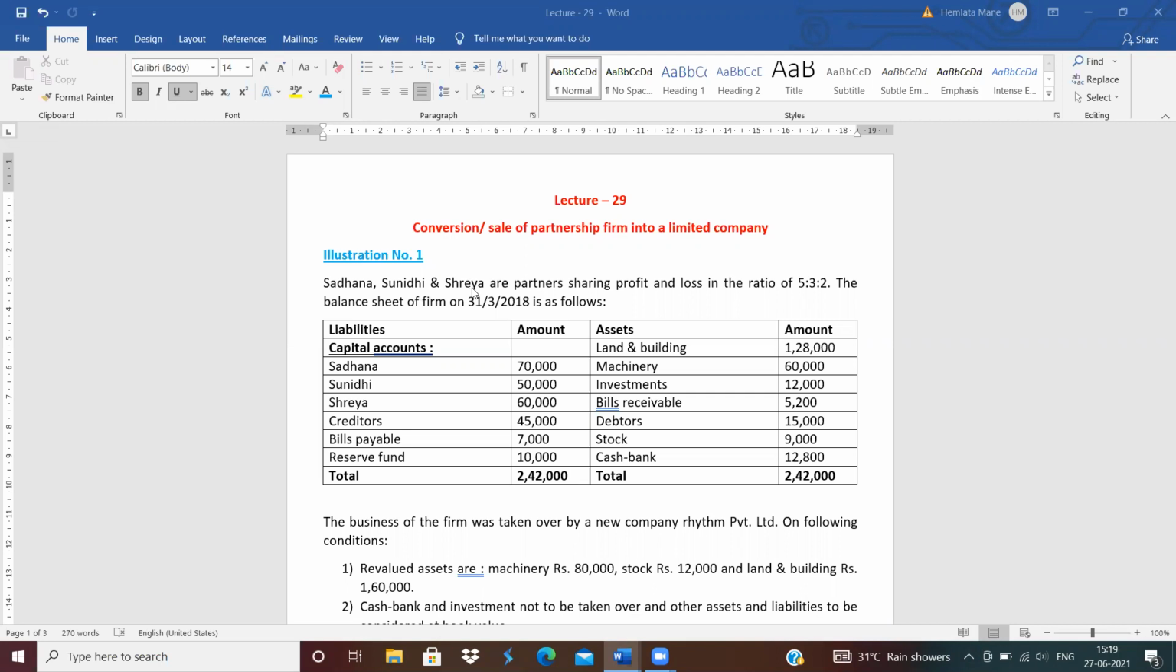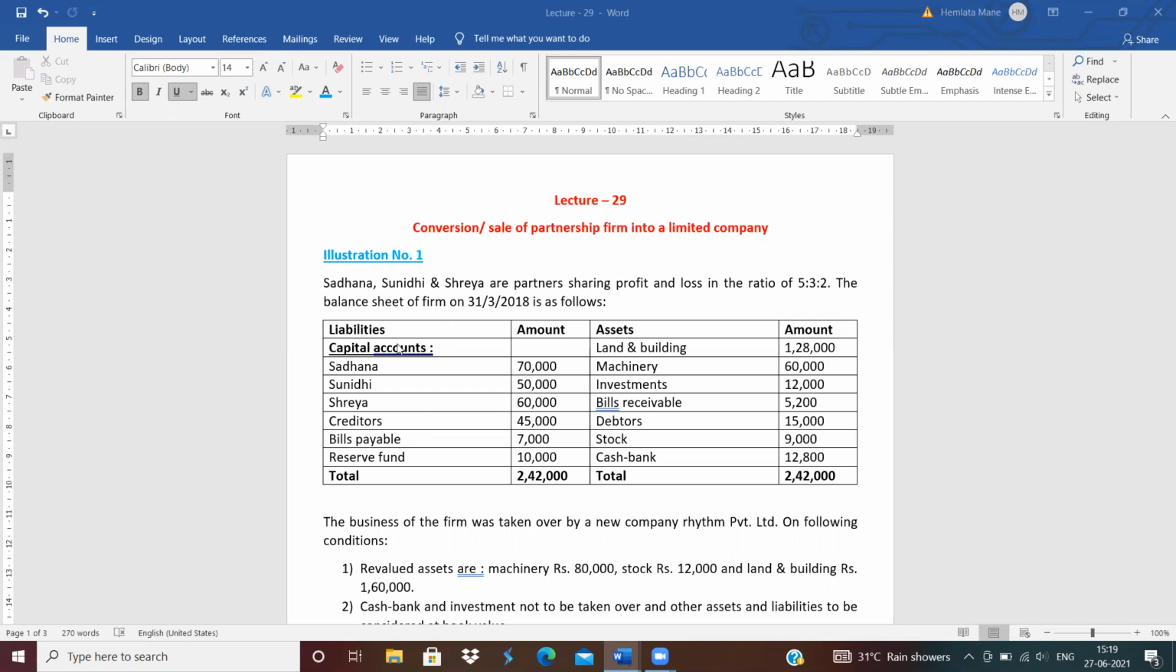Sadhana, Sunidhi and Shreya are partners sharing profit and losses in the ratio of 5:3:2. These are the three partners, Sadhana, Sunidhi and Shreya, sharing their profit and losses in the ratio of 5:3:2. The balance sheet of the firm as on 31st March 2018 is as below.